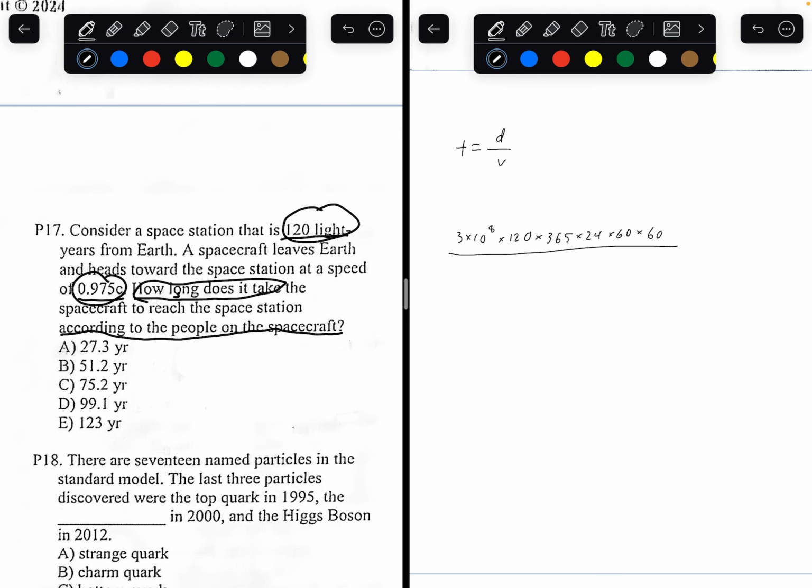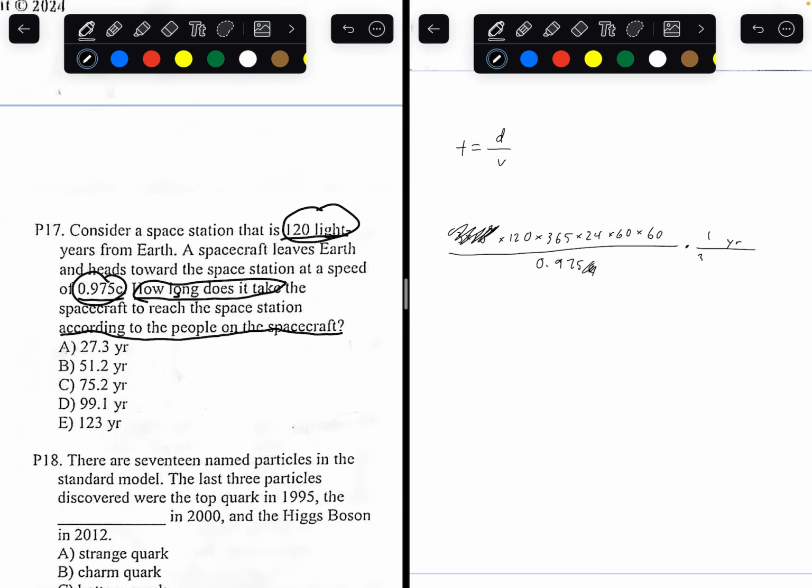But we also want the speed it traveled at. C is equal to 3 times 10 to the power of 8, so this is how much it traveled in meters per second. But we don't want to find it in seconds. We want to find the answer in years. How many seconds are in a year?